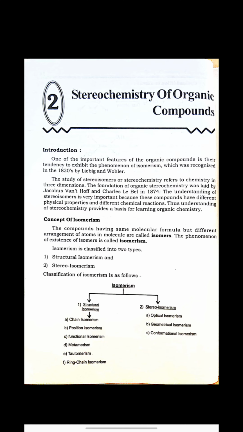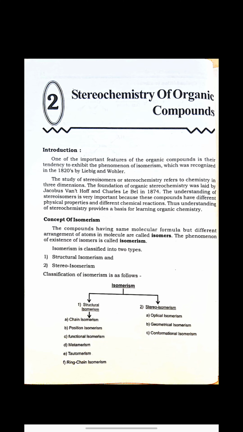When we have two compounds, and they both have the same molecular formula but different arrangement of atoms in the molecule, then those two compounds are known as isomers. They are isomers of each other, and the phenomenon of existence of these isomers is known as isomerism.